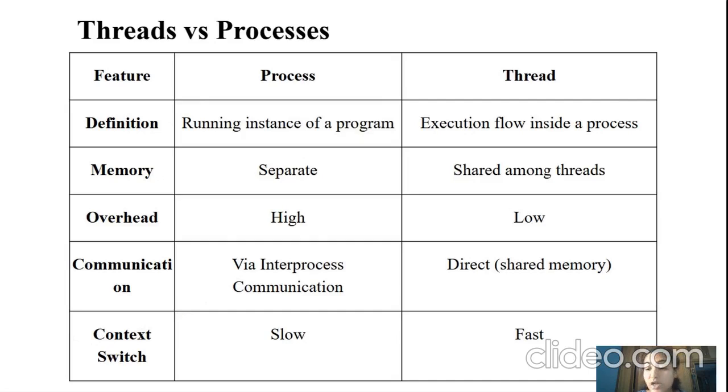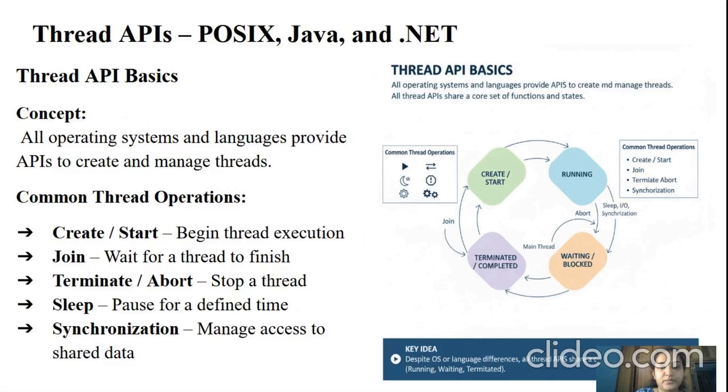So moving on to the next concept, which is about thread APIs. Thread APIs stands for thread application programming interfaces. In thread APIs, we are going to discuss the POSIX standards, and then Java and .NET functionalities. The basic concept involved in thread APIs is that all the operating systems and the languages provide APIs to create and manage threads.